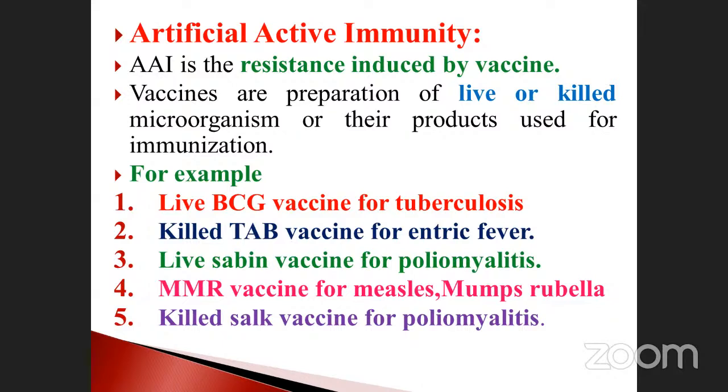We must note which one is live and which one is killed: live BCG, killed TAB, live Sabin, MMR, and the killed Salk vaccine. These vaccines given for artificial active immunity can be prepared from outside.